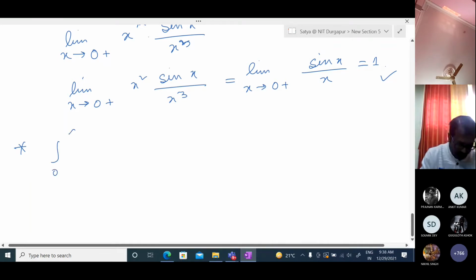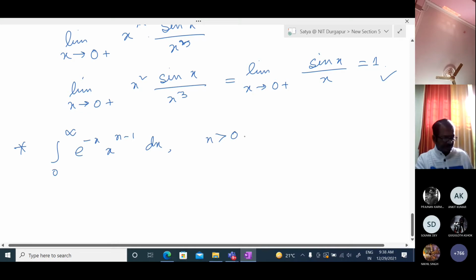The integration over 0 to infinity of e to the power minus x times x to the power n minus 1 dx. We are taking n greater than 0. Here, both types are somehow mixed up.